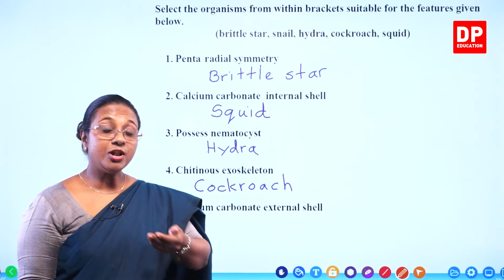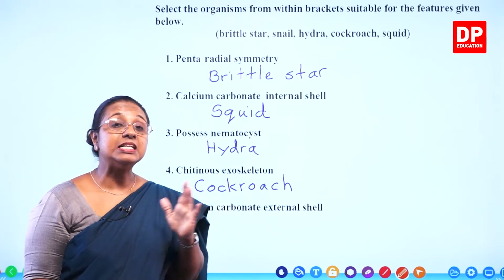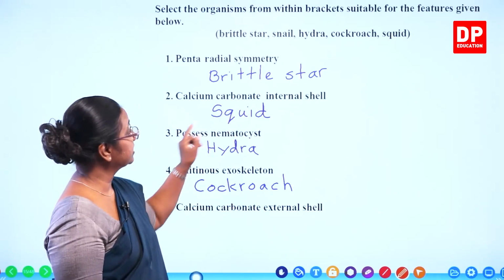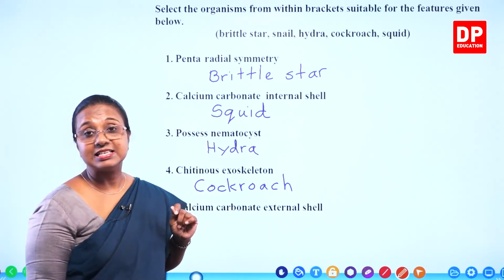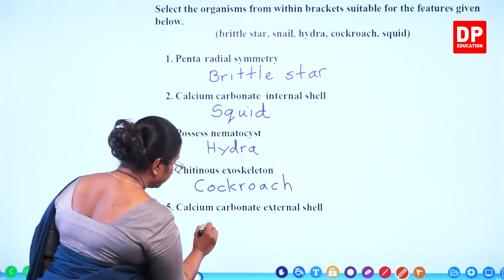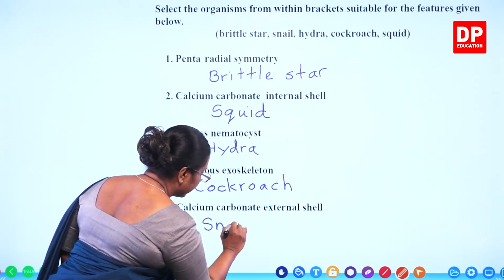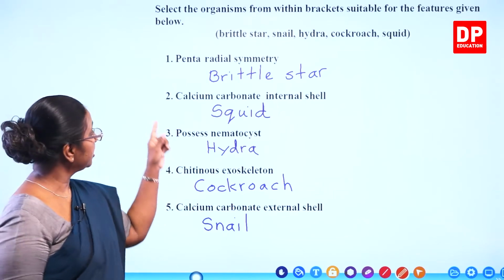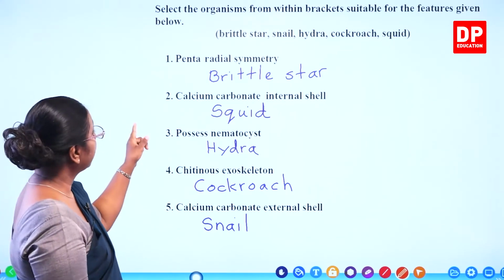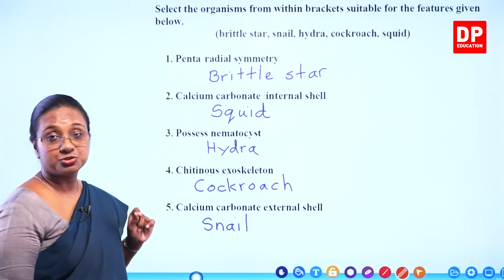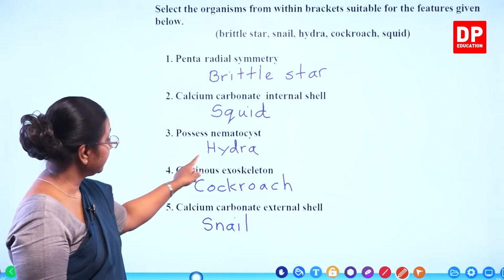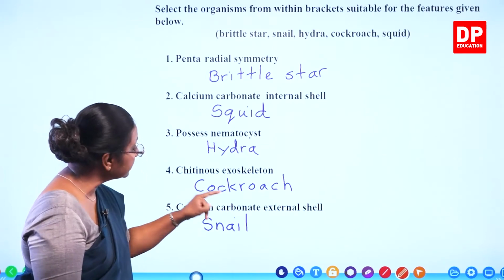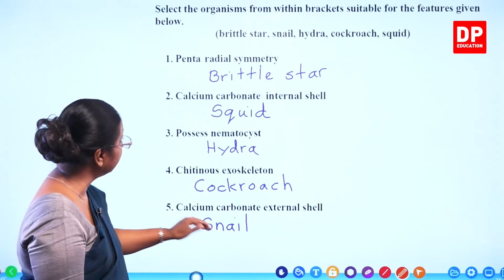Then finally, we have calcium carbonate external shell. So, as I told you all, the mollusca has internal and external shells made up of calcium carbonate. So, squid we said has an internal shell and snail has the external shell. So, snail has the calcium carbonate external shell. So, pentaradial symmetry is present in brittle star, calcium carbonate internal shell in squid, nematocyst in hydra, chitinous exoskeleton in cockroach and calcium carbonate external shell in snail.